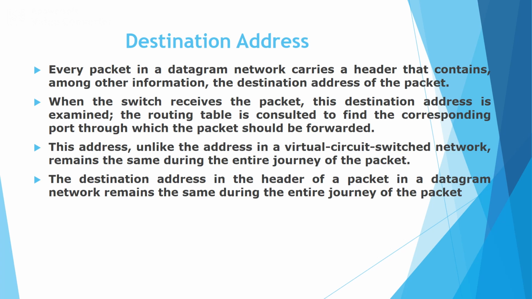It will check the destination address to which the packet needs to be forwarded. Now the switch will consult the routing table so that it can decide via which respective output port the packet can be forwarded in order to reach the intended destination.